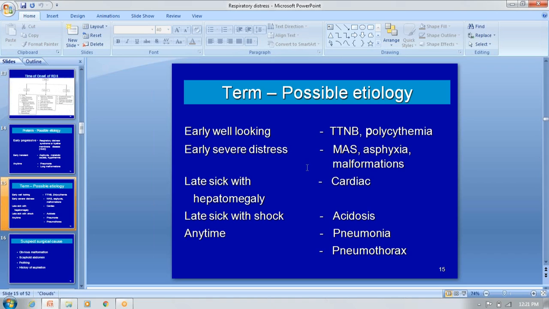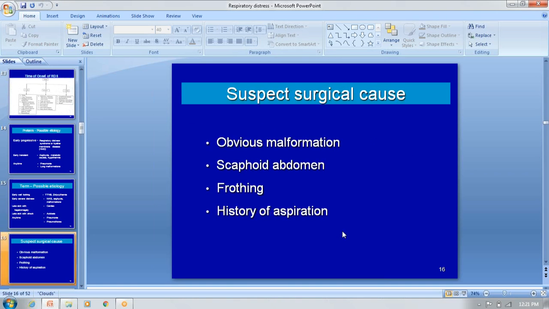When the baby is very sick, coming with a prolonged CFT, that is, the capillary filling time is more than 3 seconds, it may go into shock. That shock may be due to metabolic acidosis or pneumonias or pneumothorax. So these are some of the possibilities you can entertain in the diagnosis of respiratory distress.